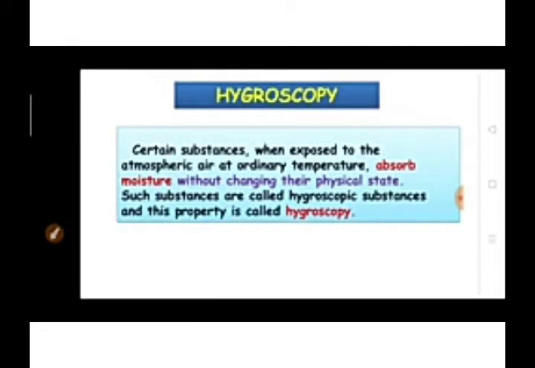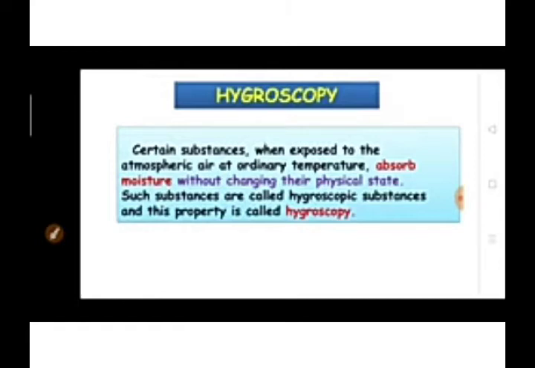Students, now let us see what is meant by hygroscopy and deliquescence. When we talk about hygroscopy, certain substances, when exposed to atmospheric air at ordinary temperature, will absorb moisture. At the same time, their physical state will not change.